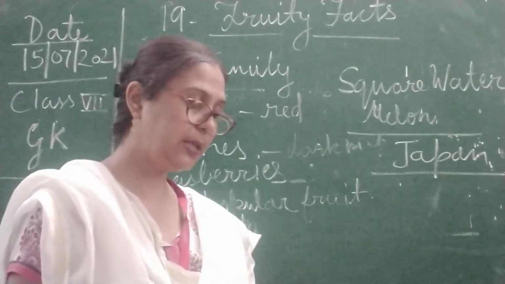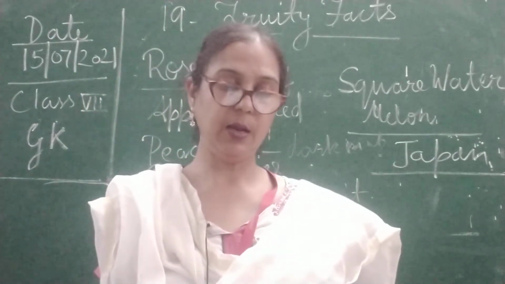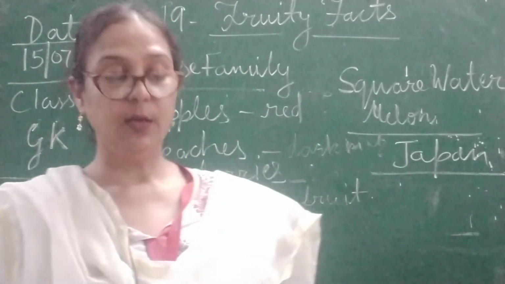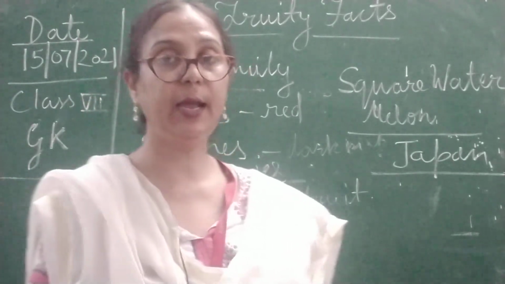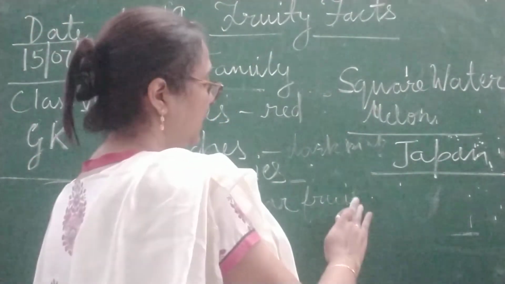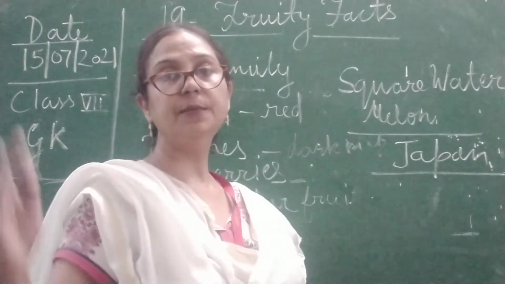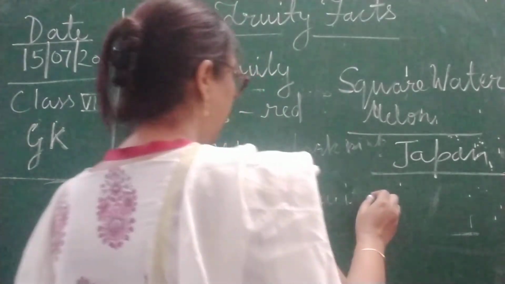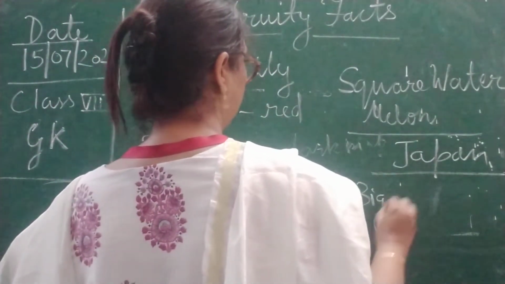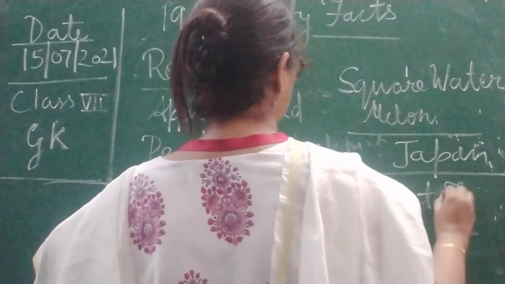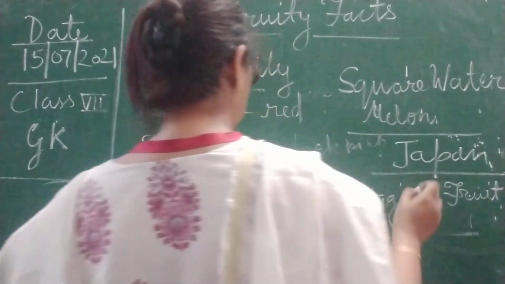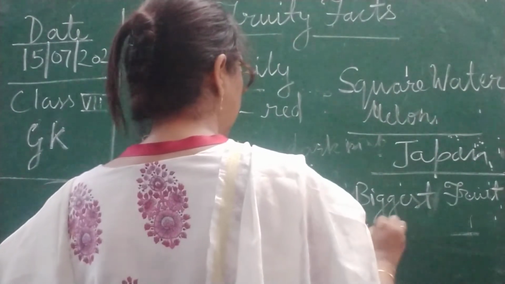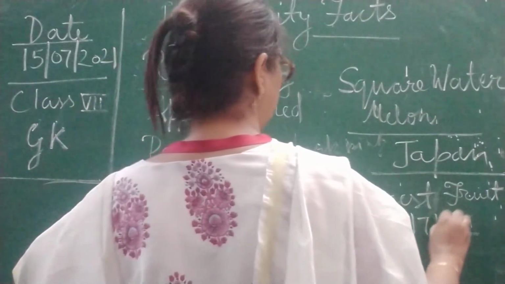Now the second thing, the Coco de Mer palm tree has the earth's largest fruit weighing 17 kg. So children, now next हमारा जो सबसे फेमस और सबसे बड़ा फ्रूट क्या होता है, which is the biggest fruit in the world, and its weight is 70 kgs.